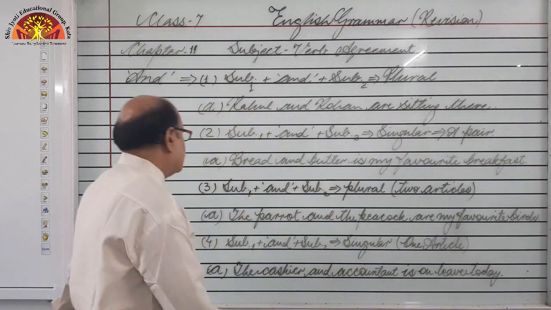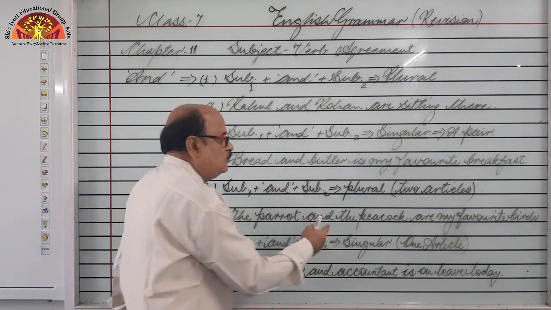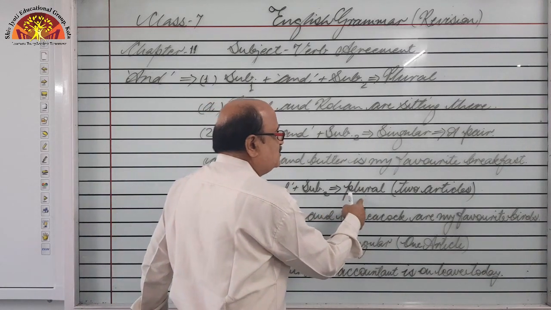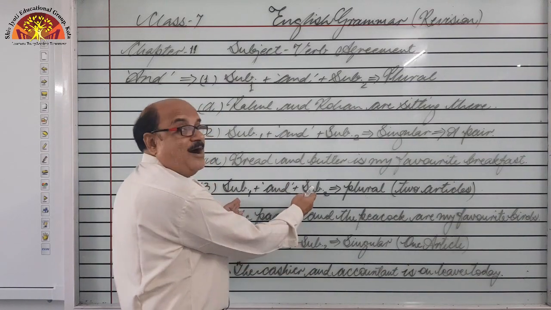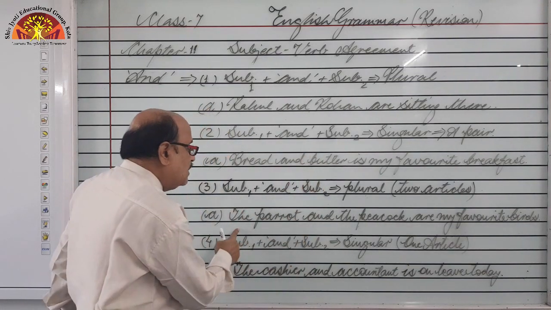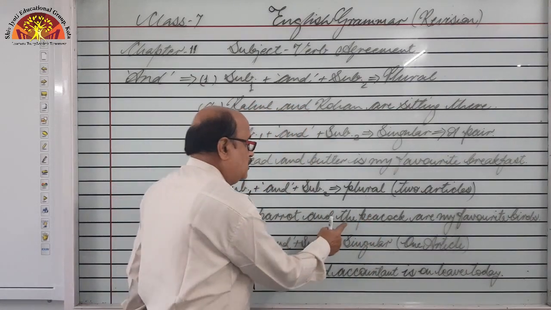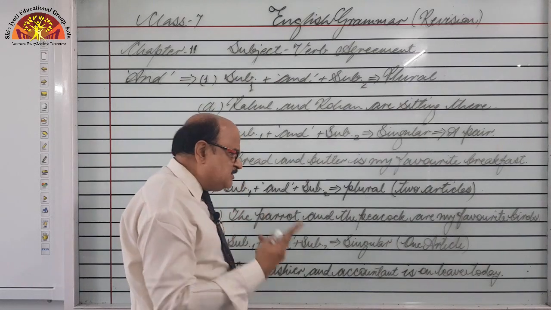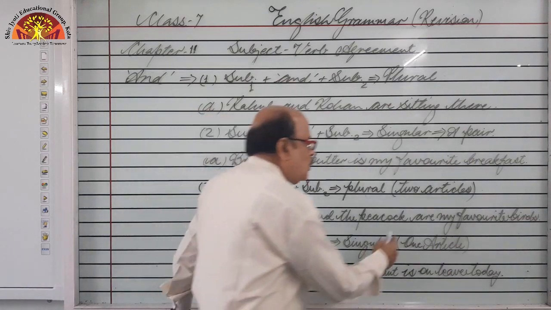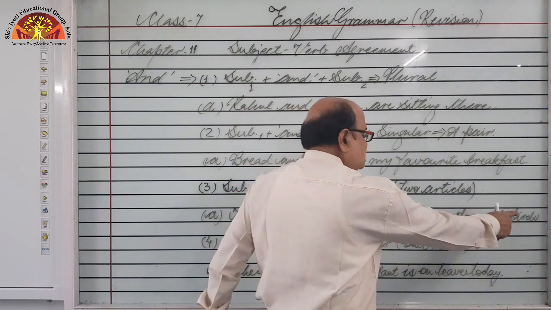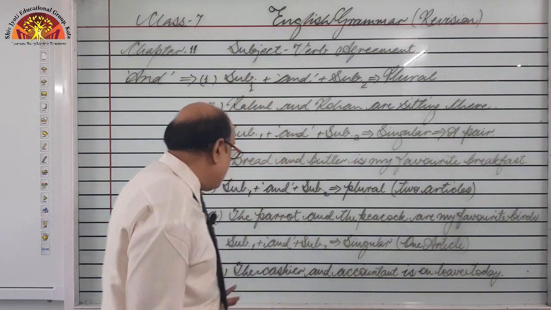Got it? Next, two subjects with and as a connector, what to do? Now we are going to use the verb in its plural form, because both the nouns have got articles. You can see the parrot and the peacock. The two articles are there. It means we are talking about two separate nouns. So are my favorite birds, not is. They are my favorite birds.